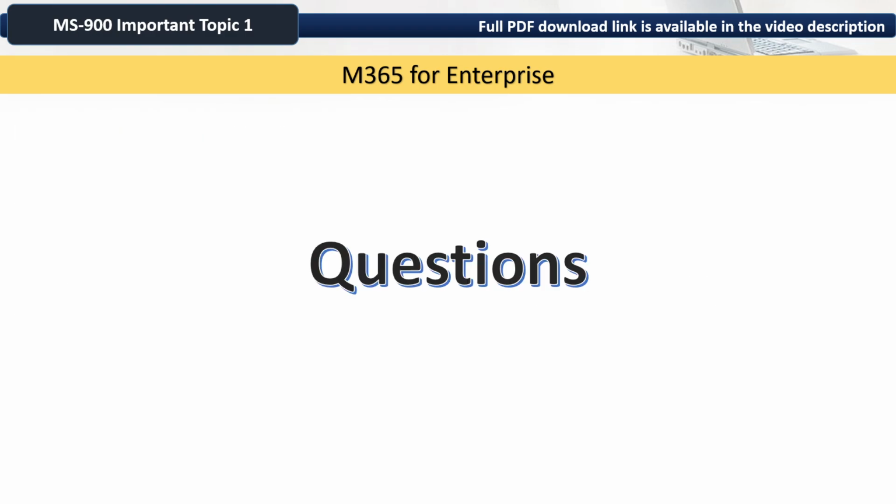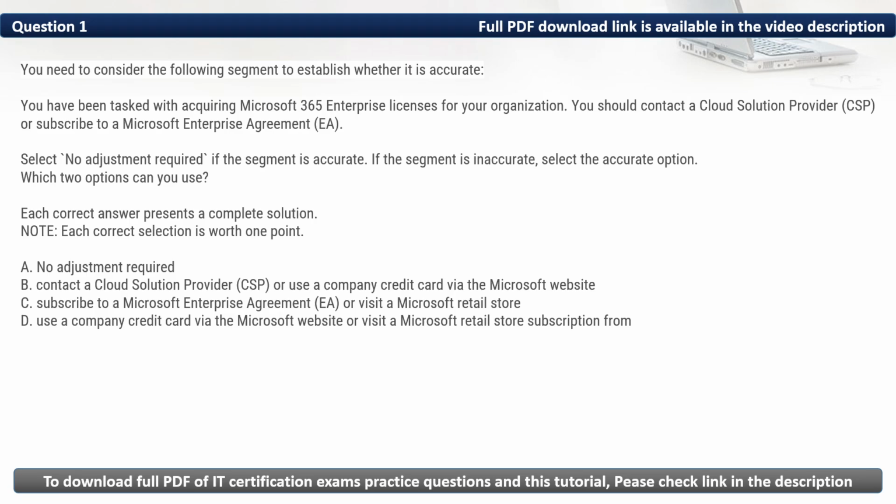To the questions. Question 1: you need to consider the following segment to establish whether it is accurate. You have been tasked with acquiring Microsoft 365 enterprise licenses for your organization. You should contact a cloud solution provider or subscribe to a Microsoft Enterprise agreement. Select no adjustment required if the segment is accurate. If the segment is inaccurate, select the accurate option. Which two options can you use? Each correct answer presents a complete solution. Note, each correct selection is worth 1 point.